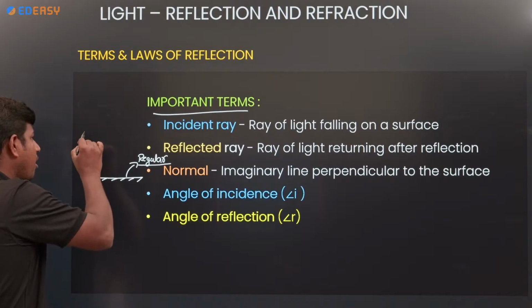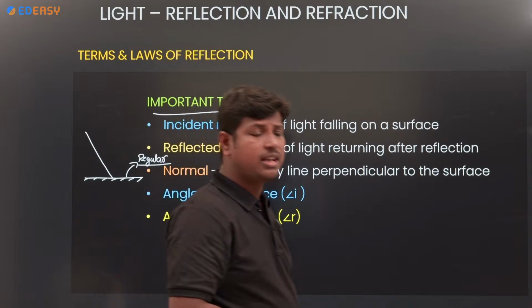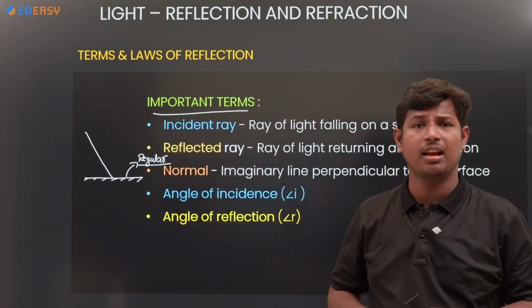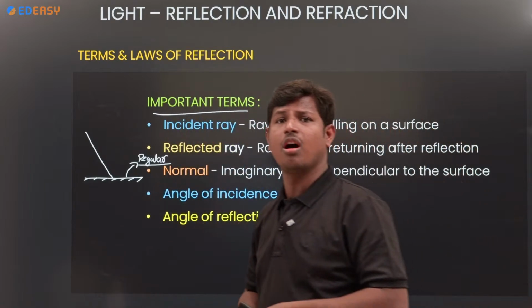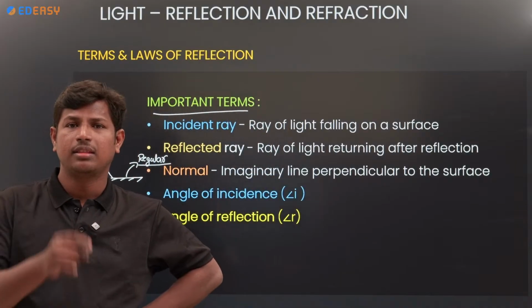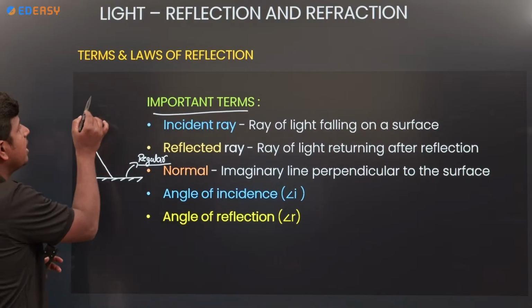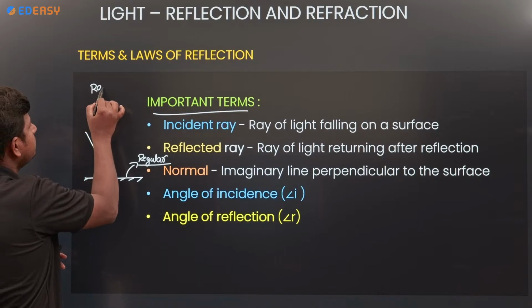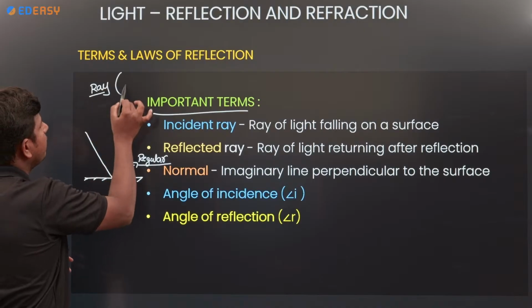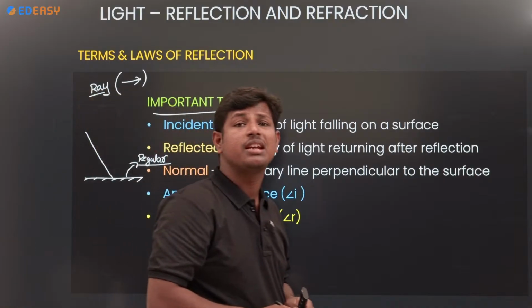Next, I am drawing one ray here. Can you tell me what this ray is? Either it is incident or reflected or normal. How can you say which ray it is? You have to see the direction. Ray means we represent it with an arrow.